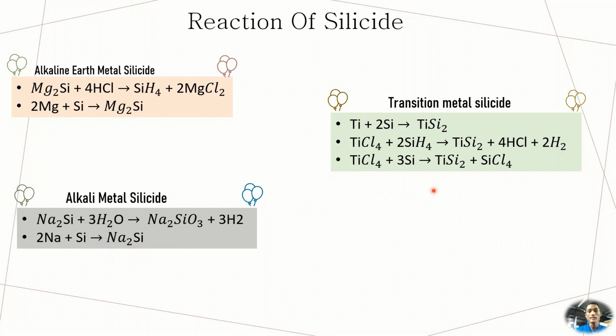Lastly, there are 3 ways to produce titanium silicide. First is a direct metallurgy reaction, which involves titanium and silicon. Secondly, a sputtering process, where titanium tetrachloride reacts with silane and we produce titanium silicide. And lastly, when titanium tetrachloride reacts with 3 silicon, we give titanium silicide.